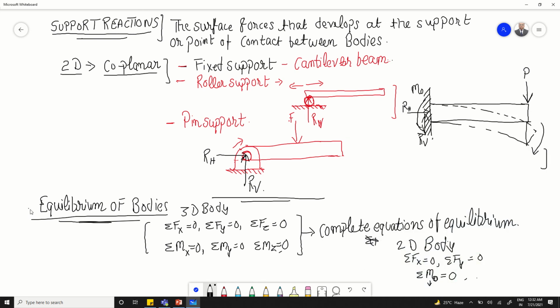So these are the equilibrium sets of equations that we want to use in case of different bodies, in which we want to find out what will be the internal loadings that will be produced in a body at any particular sections. So we have to assume the equilibrium conditions there. Without that you will not be able to calculate the internal loadings, and on the basis of internal loadings you have to calculate the stresses also. So slowly we are coming to the concept of stresses, but in order to understand the concept of stresses, all these things are very, very important. So please remember all these things.